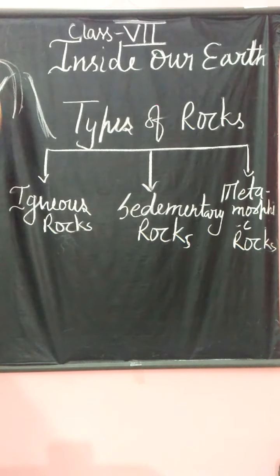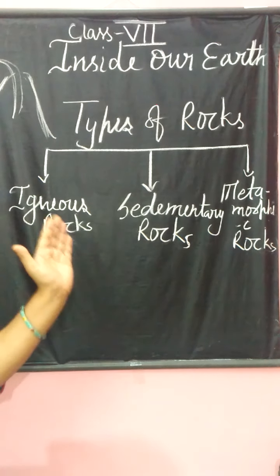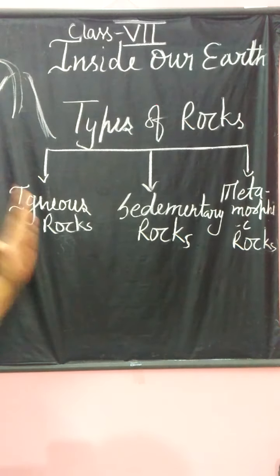So first of all, how does the rock form? When the volcano erupted, the molten magma came out. In the previous video we came to know that in the mantle we find hot molten magma. It comes out, and when it cools down it forms a layer that is called rock. Is it clear?